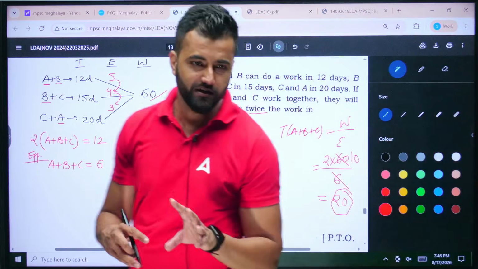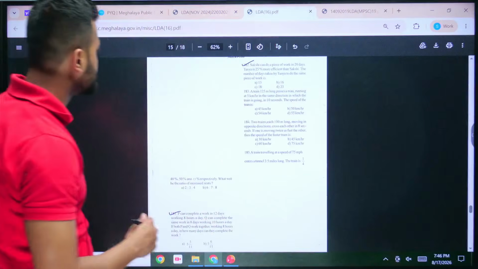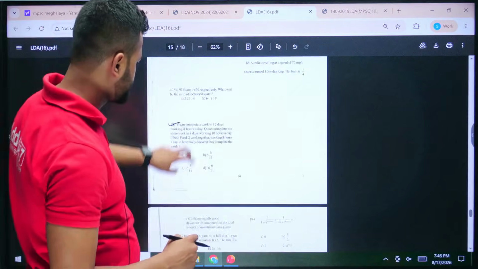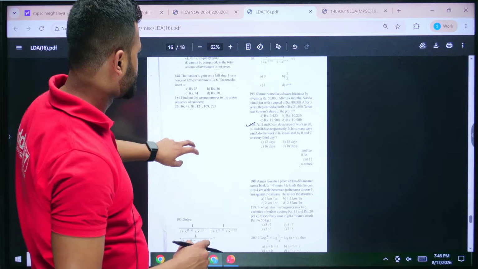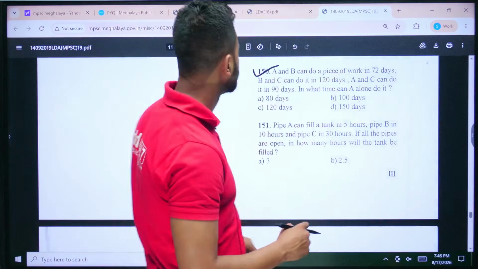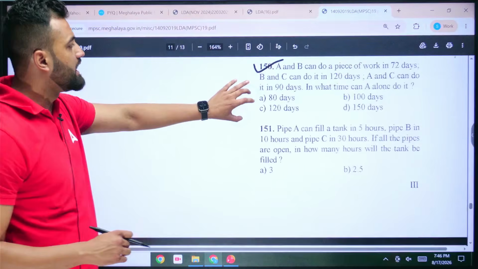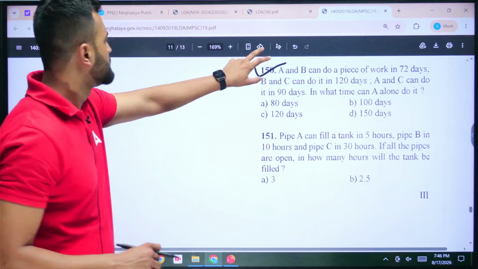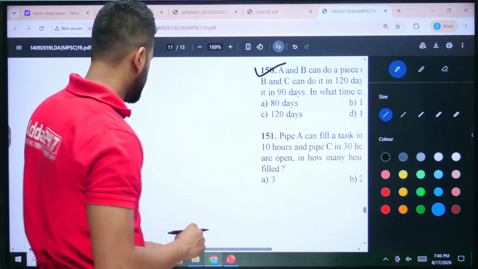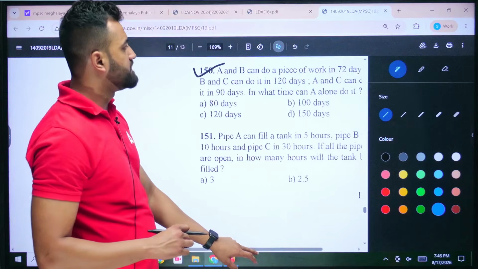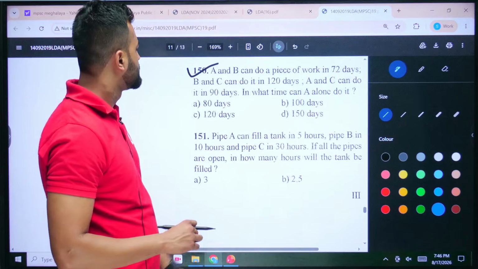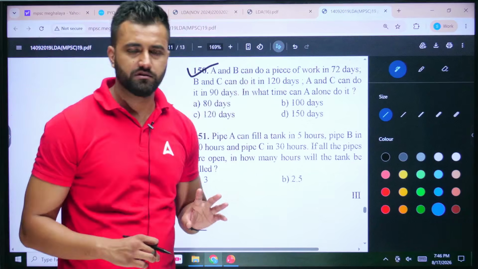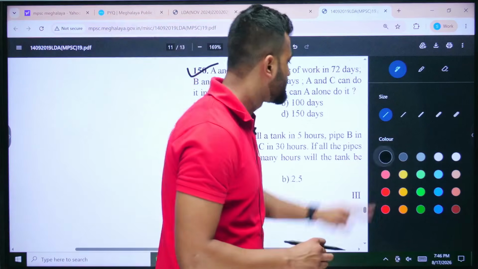Okay, got it? Now see, there's another question which we have seen just now. This one. Yeah, see. A and B can do a piece of work in 72 days. Exact same question. And along with that, what they have given is B and C can do it in 120 days. You know how to do it? Let's do it quickly.